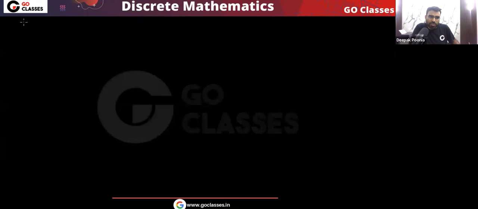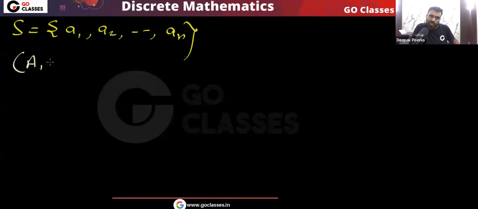We can quickly find this. You have a set S which has total n elements a1, a2, a3, and so on up to an. And what do we want? We want this type of pair A comma B. The condition is given that A must be a subset of B and both must be subsets of S. But there is a condition here that A must be a proper subset of B.